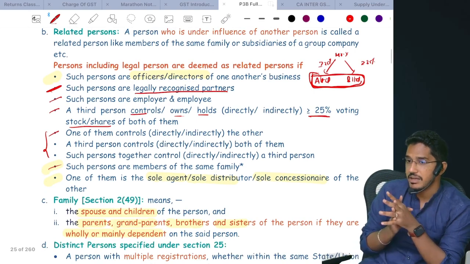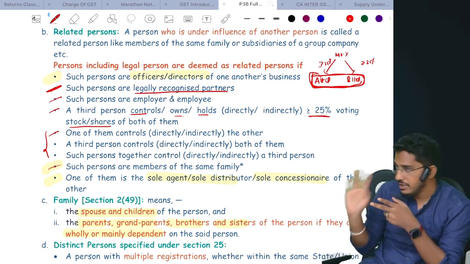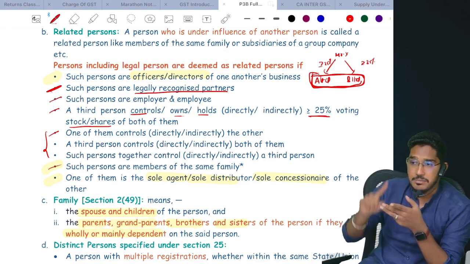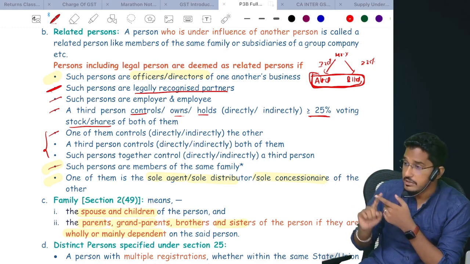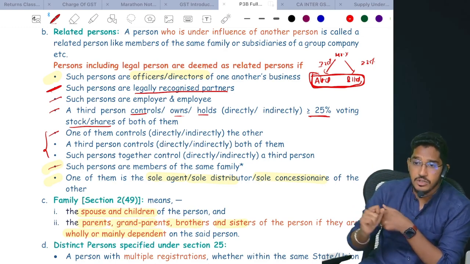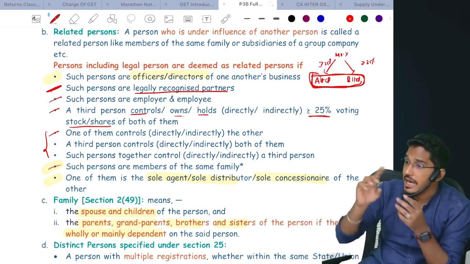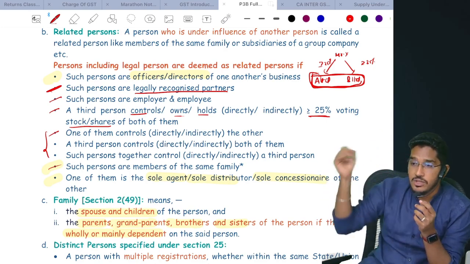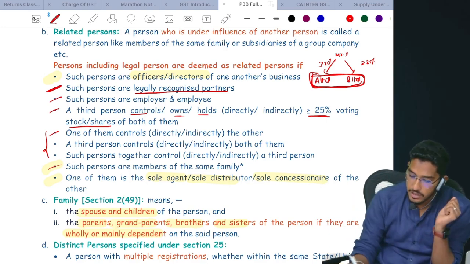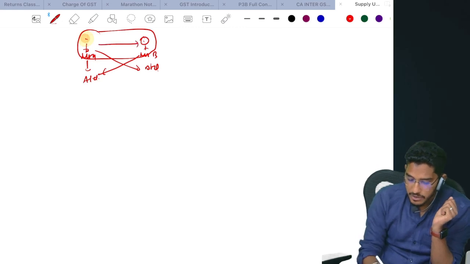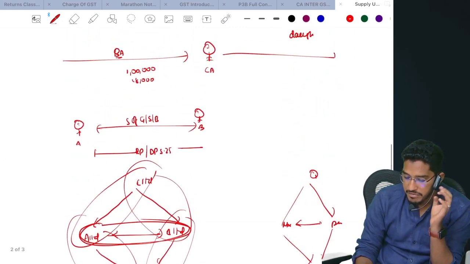What do you mean by same family? Spouse and children, whether dependent or not. Parents, grandparents, brothers and sisters, only when they are dependent on you. Then if one person is sole agent, sole distributor or sole concessionaire of the other, and if one of them is an officer or director in each other's business. Clear? Right.